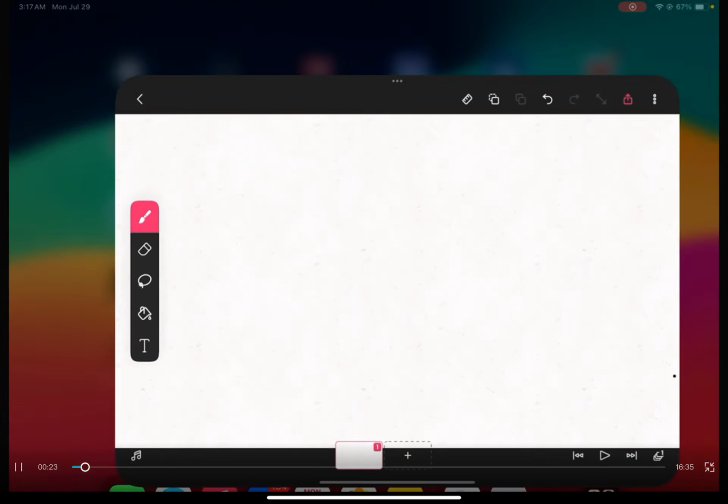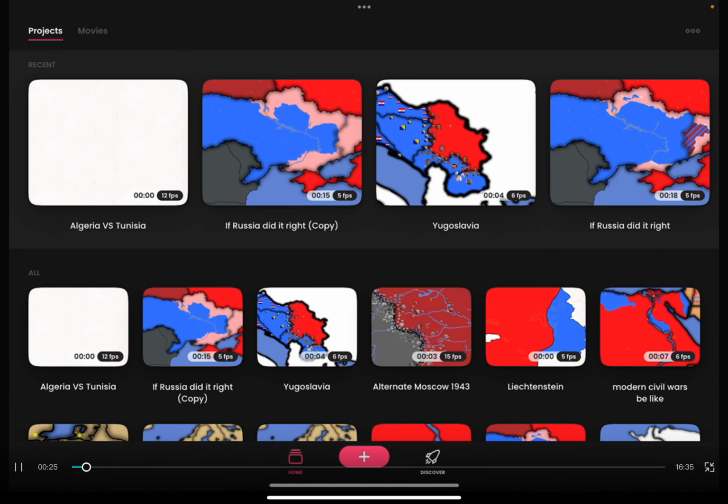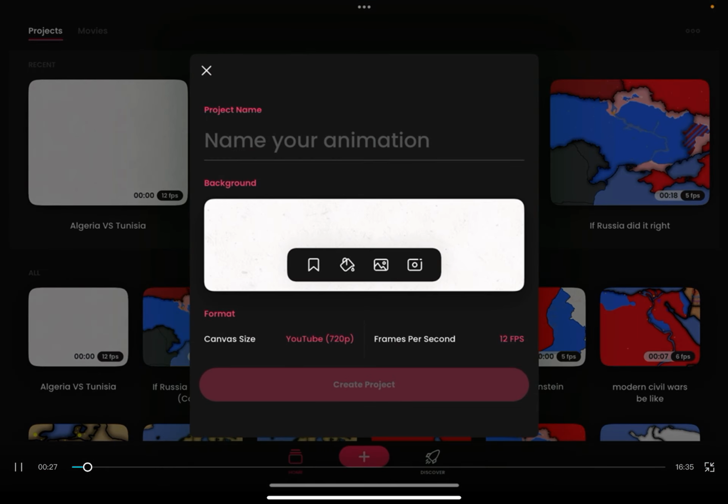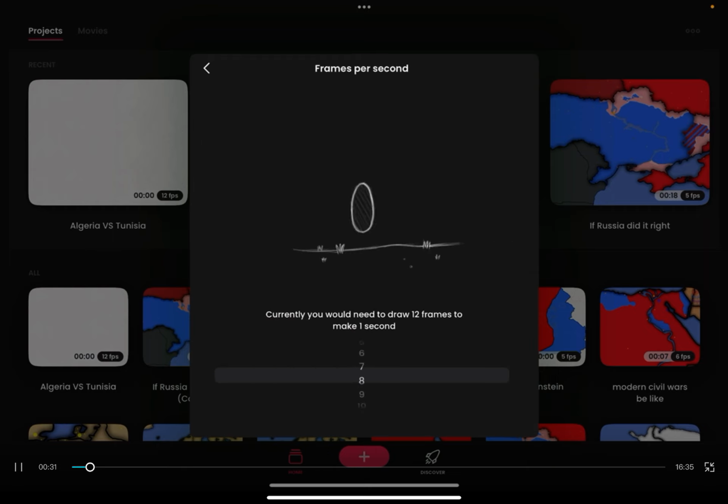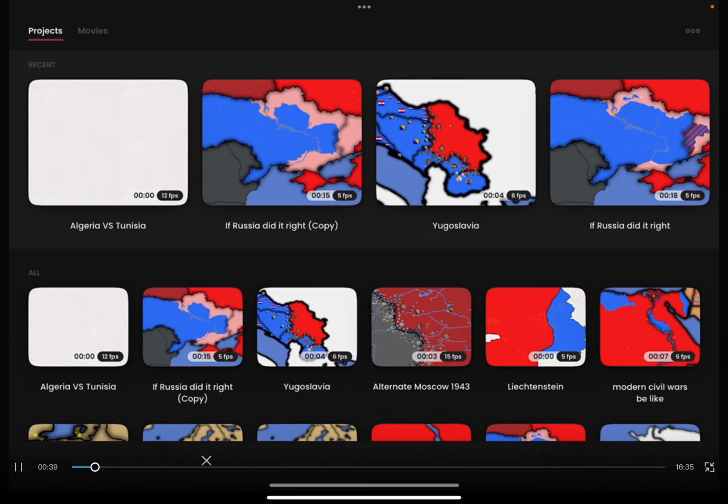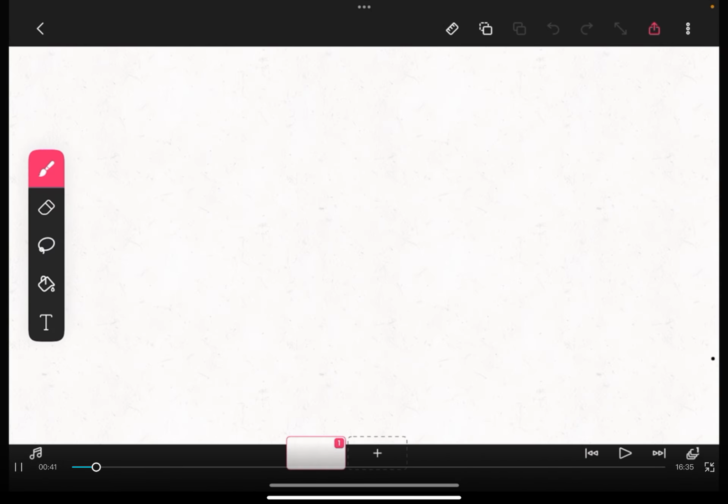you want to go to Flipaclip, and what you would want to do is hit the plus at the bottom, put in the name, then create project. You might want to turn the FPS, the frames per second, down to 5 so that the animation is slower and you don't have to make 1 million frames for it. But I've already made one of these.